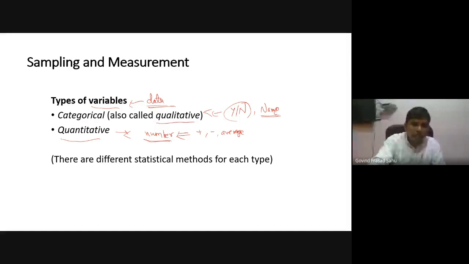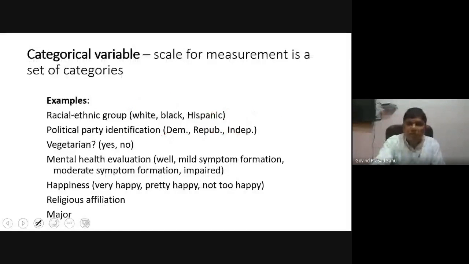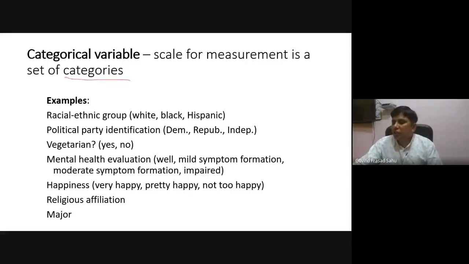So let us see what categorical data is. In the case of a categorical variable, the scale of measurement is a set of categories. For example, racial or ethnic group, as nowadays we see on social media, Black Lives Matter. So either black, white, Hispanic, or Asian.